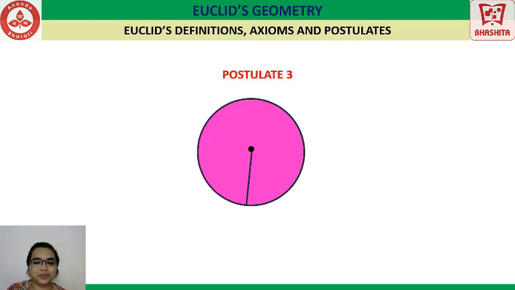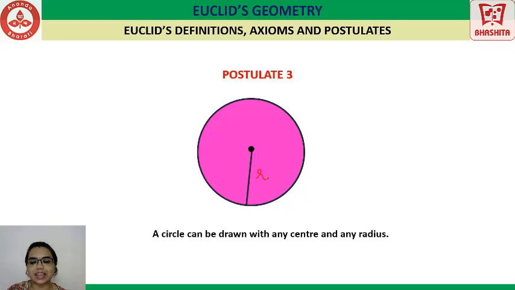What do you see here? Here we have a circle with a center and some radius r. So this particular postulate says that a circle can be drawn with any center and any radius, right? You do not need a particular center and a particular radius to draw a circle. You can draw it any way that we want. We just need to have a center and a radius.